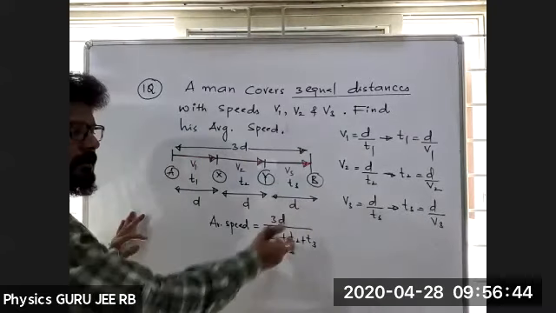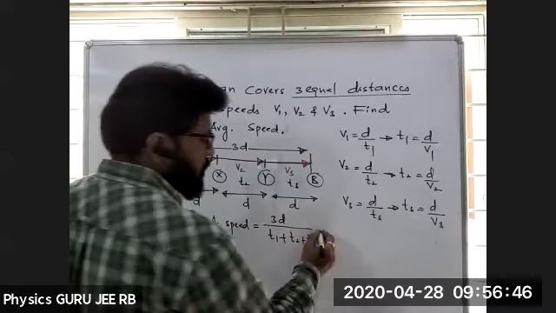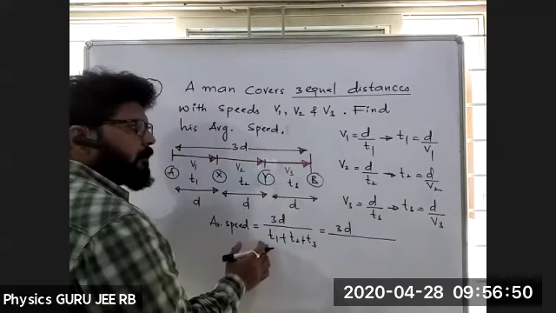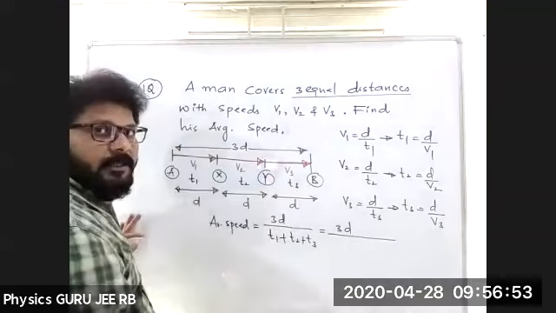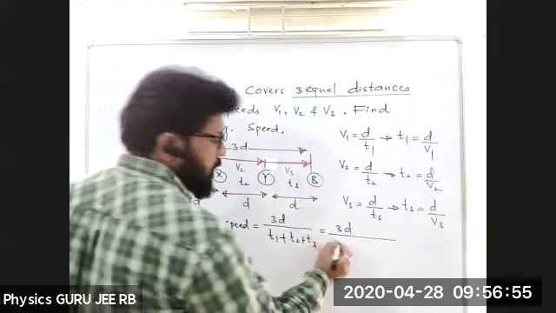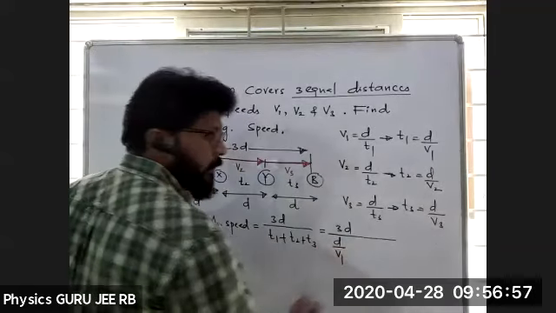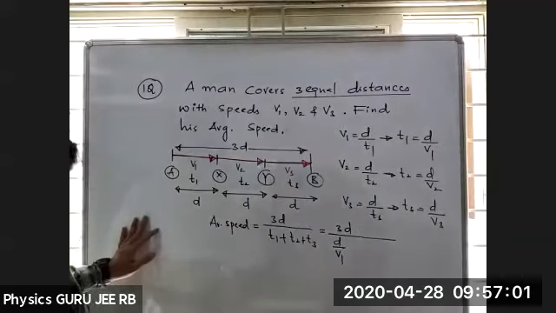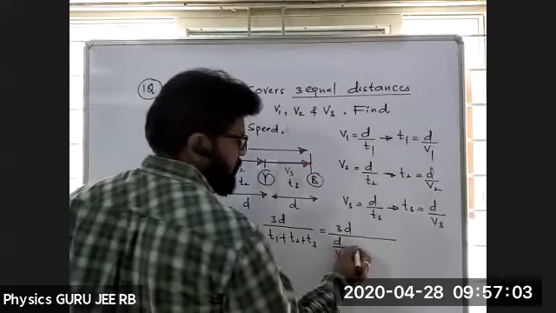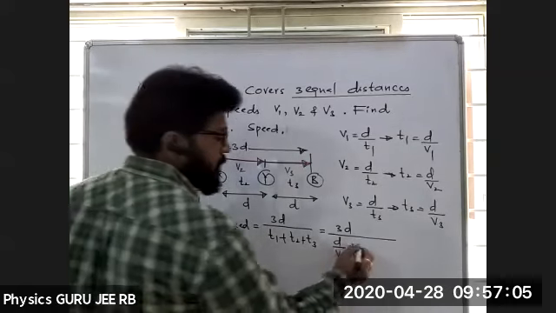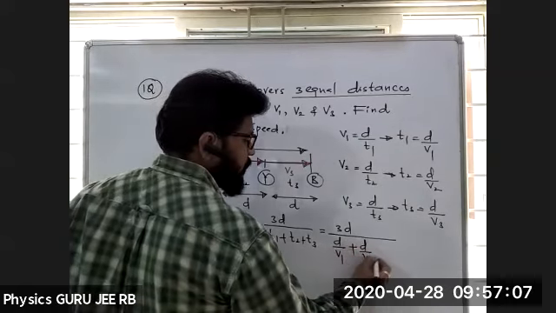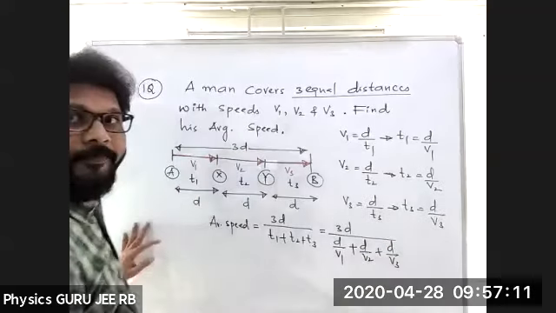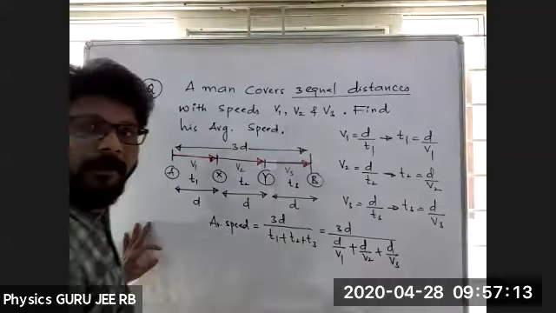Adding all the things, just simply substitute here. Now 3D is equal to 3D divided by T1. What do we substitute for T1? D by V1. Now D by V1, okay? Yes, very good. D by V1 plus D by V2, plus D by V3. Okay, all of you?